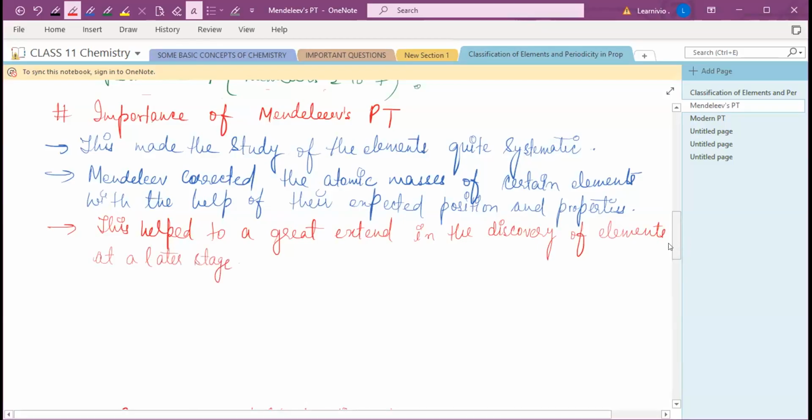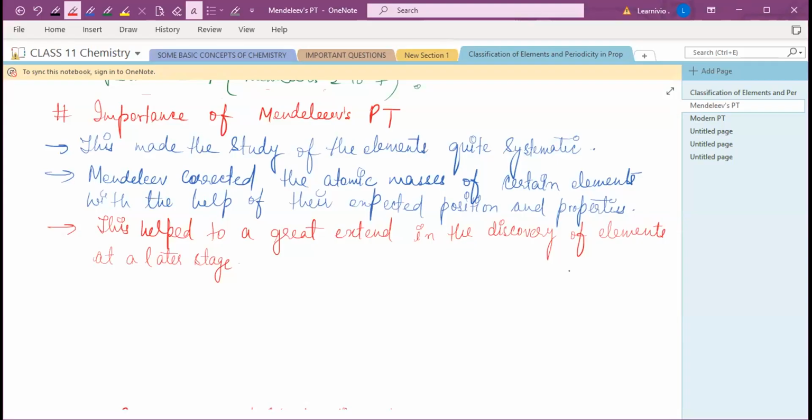Yeah. And yeah, Mendeleev corrected the atomic masses of certain elements with the help of their expected position and properties. Okay, he just predicted that some elements have different physical properties, because at that time those elements were unknown. That element was not discovered. He just predicted, and when the elements were discovered later, it comes out